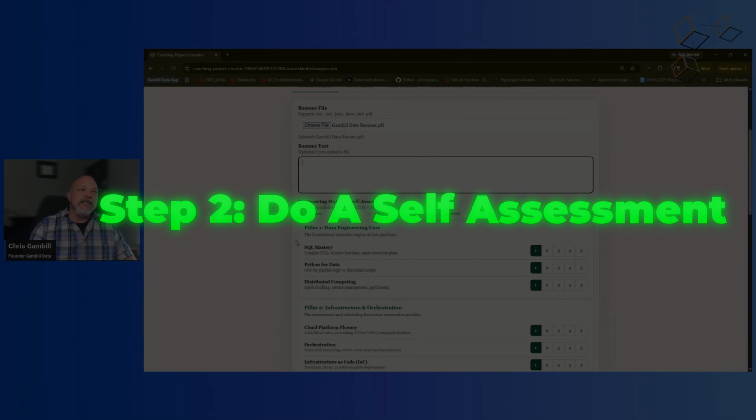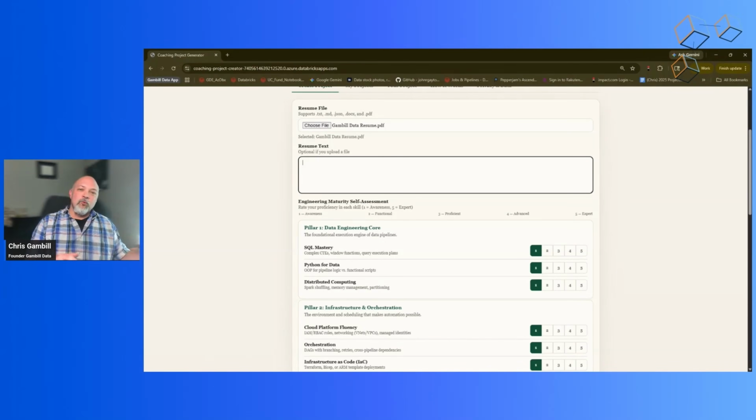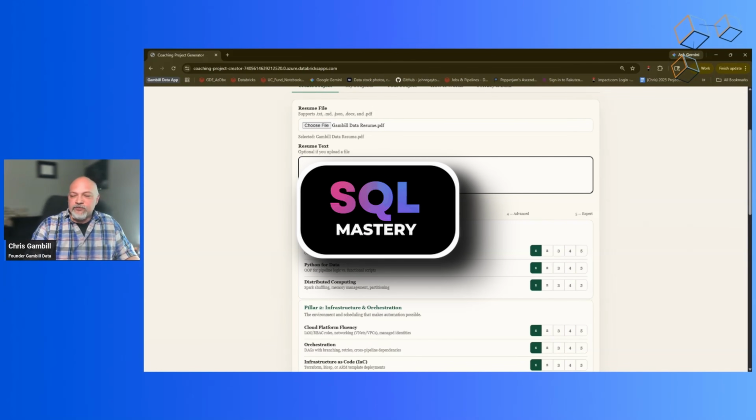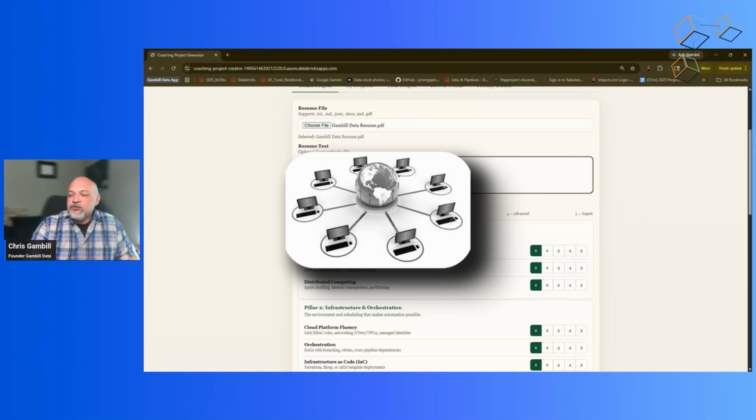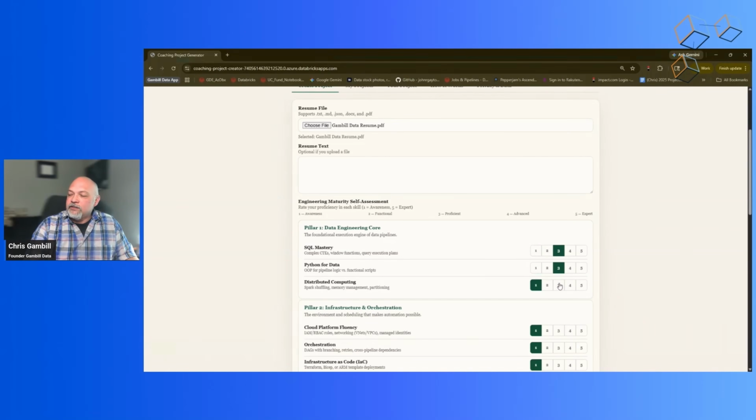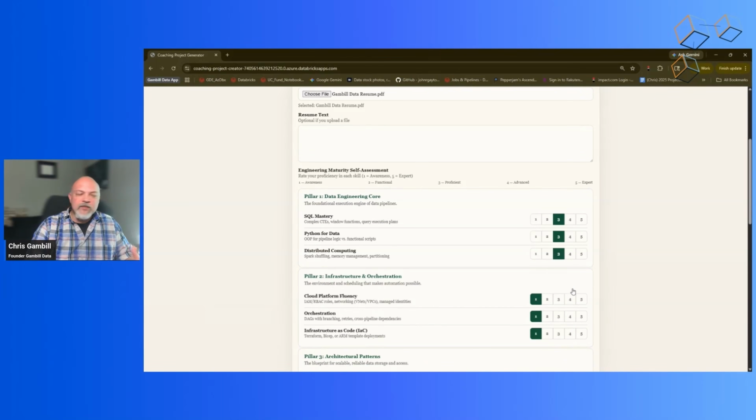The next step is to do a self-assessment, with 1 being I'm aware of what this is, and 5 being I'm an expert. I absolutely know every piece of this. Rank yourself in each of these categories. SQL mastery, Python for data engineering, distributed compute. So you're going to rank yourself in each of these. I'm just going to rank 3 all the way down to give everybody just an idea of what's going on here.